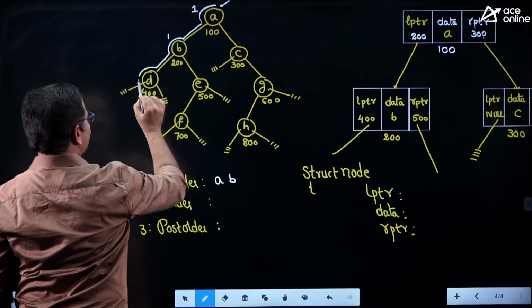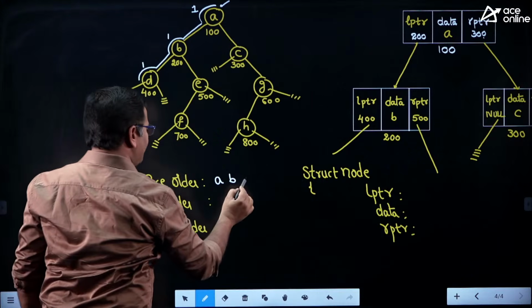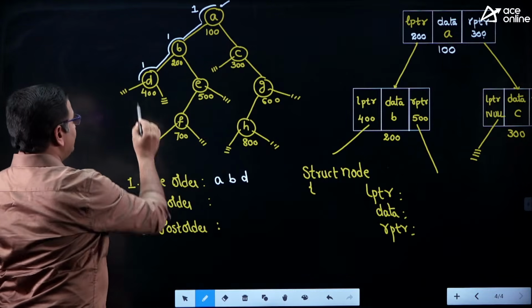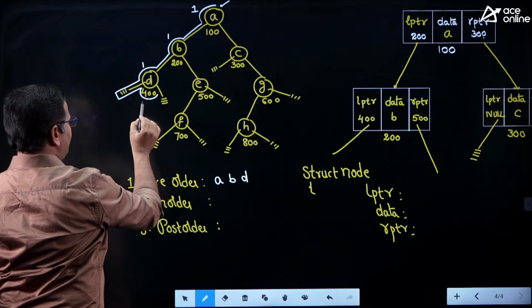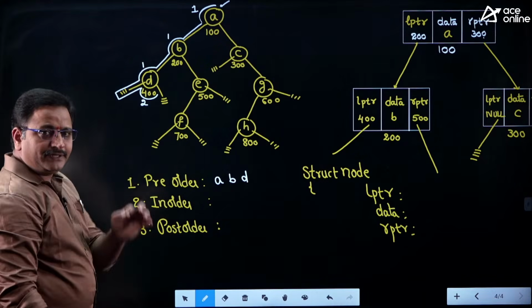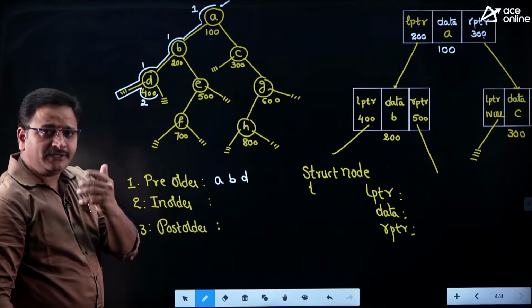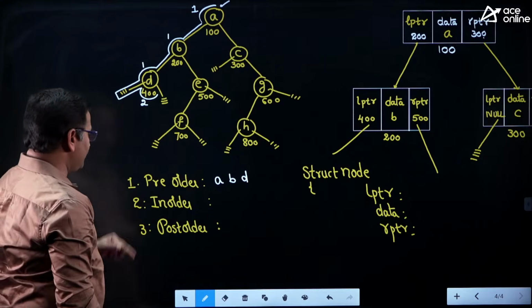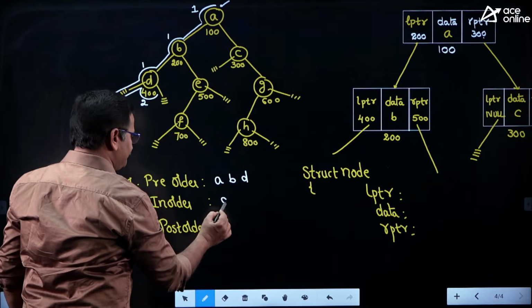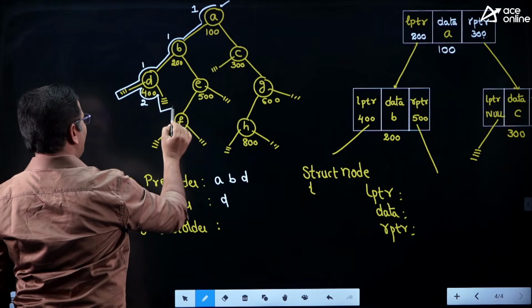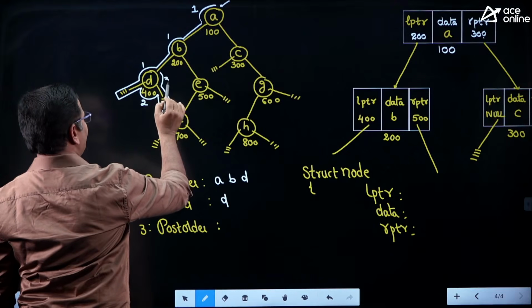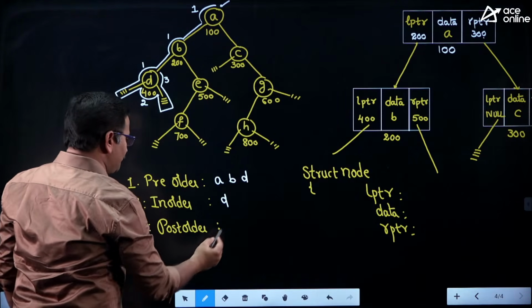Afterwards again it is the first time touching D, write in pre-order traversal. Then we are reaching null link, afterwards we are coming back and we are touching second time friends, okay. When you touch a node second time, you can write in-order traversal, that is nothing but D. So afterwards it is null link pointer, it is third time I am touching the node friends, okay. Third time means obviously we can write in post-order traversal.